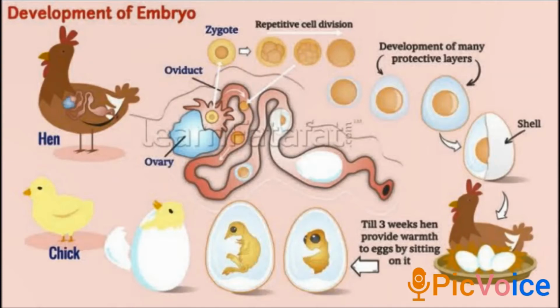After the hard shell is formed around the developing embryo, the hen finally lays the egg. The embryo takes about 3 weeks to develop into a chick. After the chick is completely developed, it bursts open the eggshell. So this is about internal fertilization in hens.